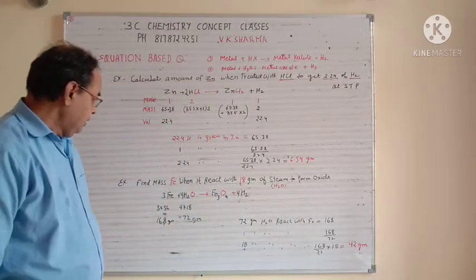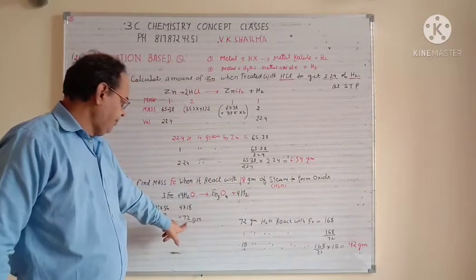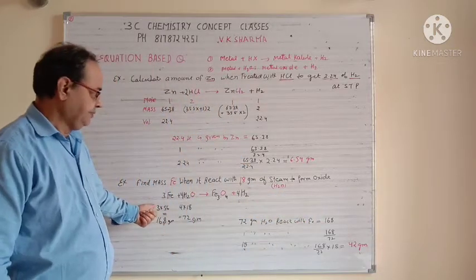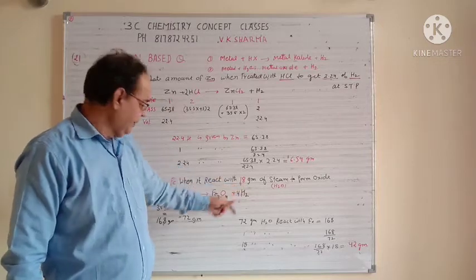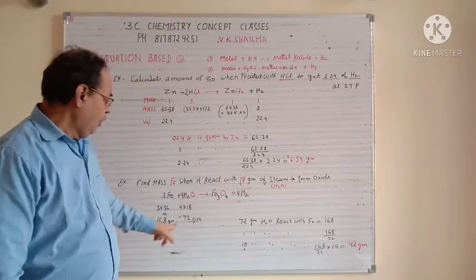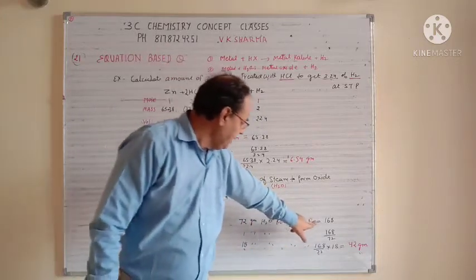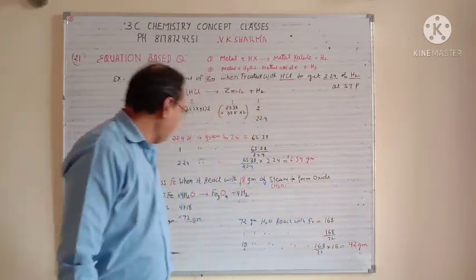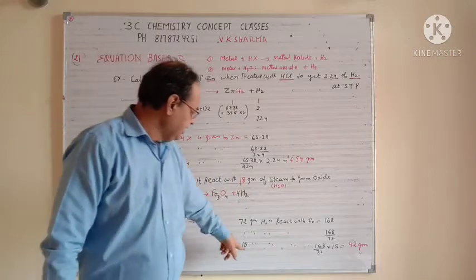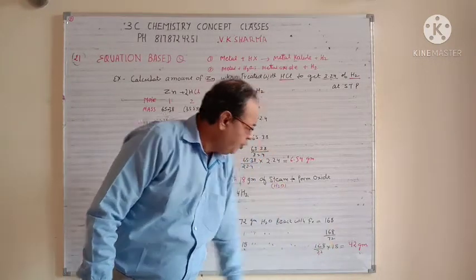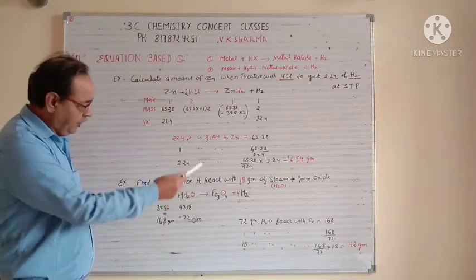Now 72 gram of H2O reacts with Fe which is equal to 168. But we have to find for 18. So again the unitary method. For 72 we need iron 168. For 1 we need iron 168 by 72, and for 18 gram that is equal to 168 divided by 72 into 18. So it's 42 gram. So again the unitary method.